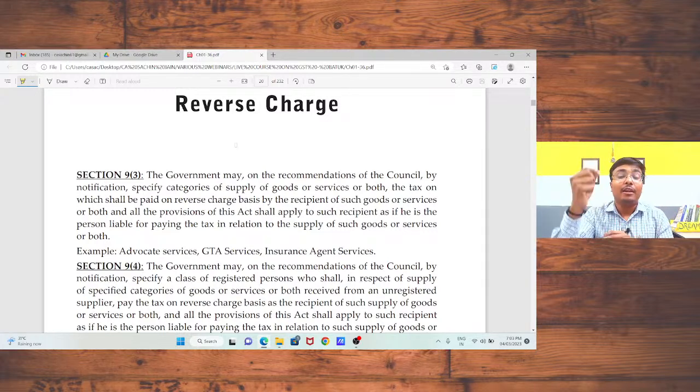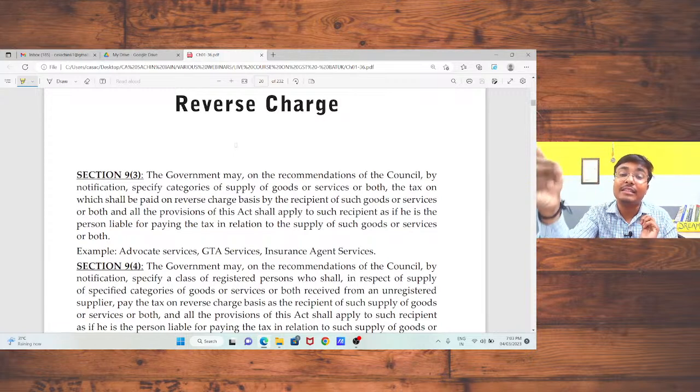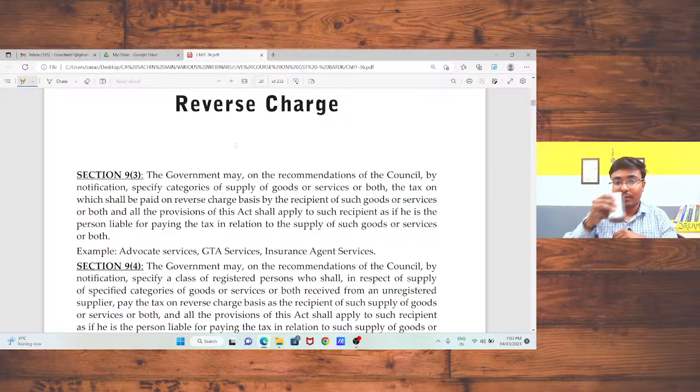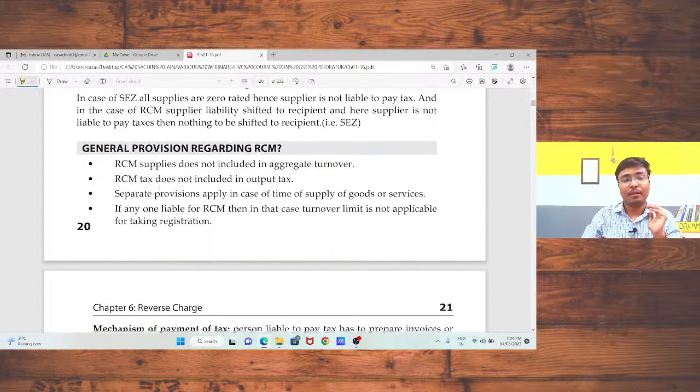Now, today we are going to discuss all the categories mentioned under the reverse charge mechanism. What are the categories of goods? What are the categories of services on which RCM is applicable, that is, on which the recipient is liable to pay the tax? Section 9 subsection 3 we have already discussed. Okay, regarding categories of services.